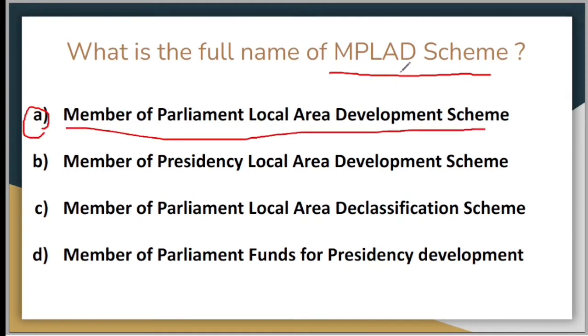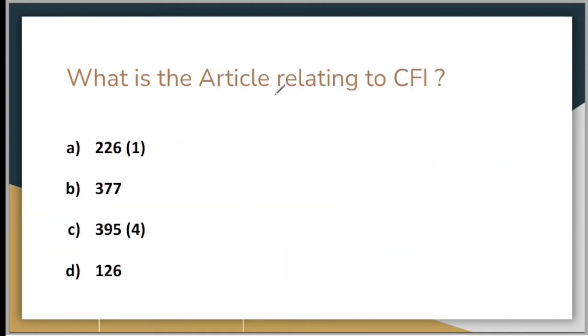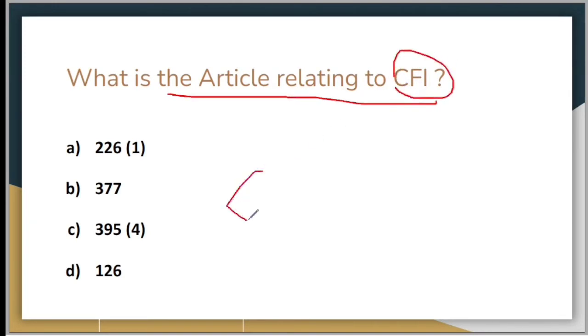So which is MPLADS. Your next question is, what is the article relating to CFI? So what is CFI, boys? CFI is basically Consolidated Fund of India. So Consolidated Fund of India is basically the fund which is being used by the government of India, for all the expenditure, everything which the government spends, all of that is being done from this Consolidated Fund of India. So which article of Indian Constitution is associated with Consolidated Fund of India?